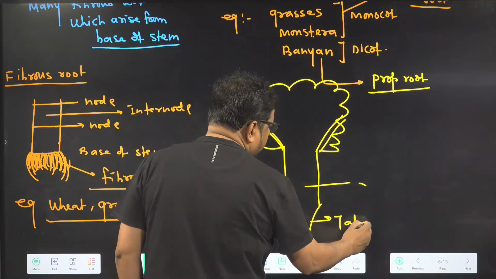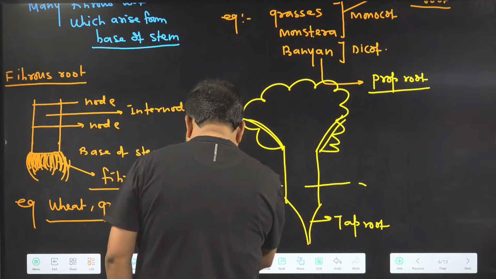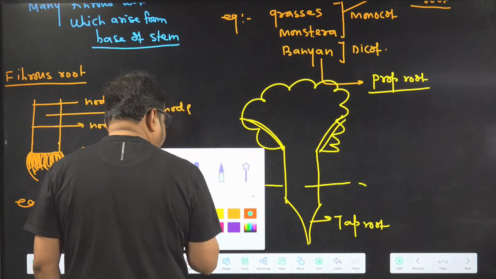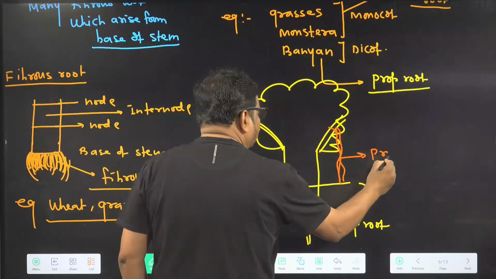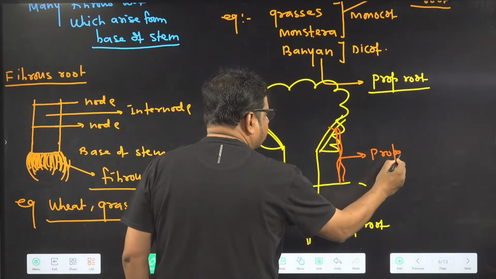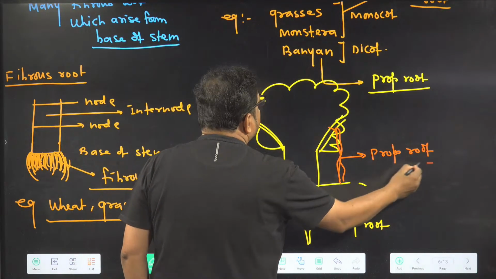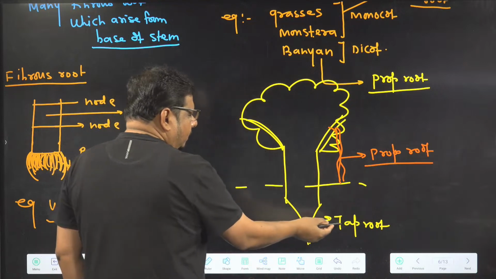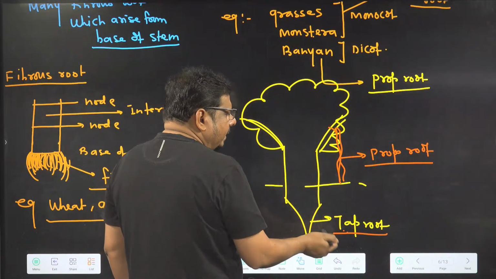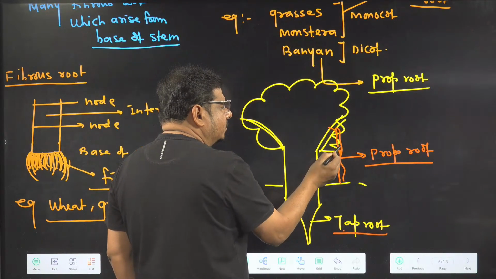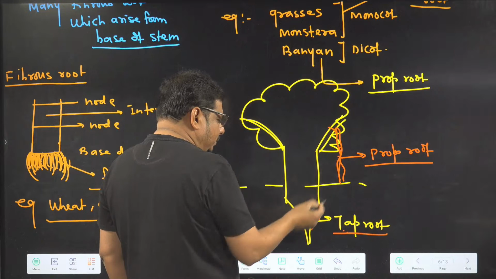Tap root. And from here so many roots are arising. Which root is it? Prop root. So here tap root is also there, and here adventitious root is also there. So both types of root are there.